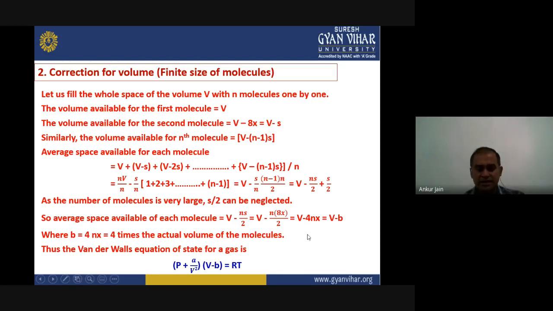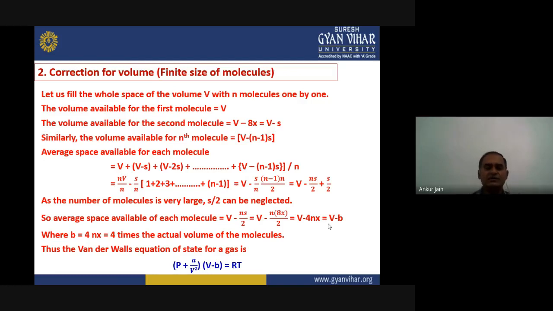So we can replace this quantity by another constant, V minus b, where b equals 4NV, that is 4 times the actual volume of the molecules. If we put these values, V minus b, and what we calculated for pressure, P plus a upon V square, the ideal gas equation will be converted to P plus a upon V square into V minus b equals RT.